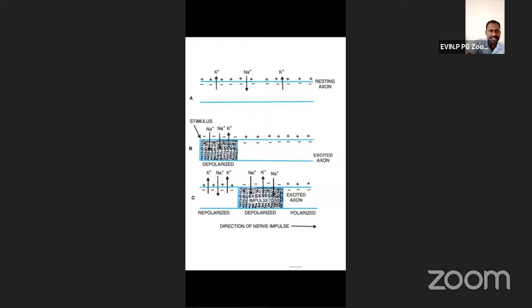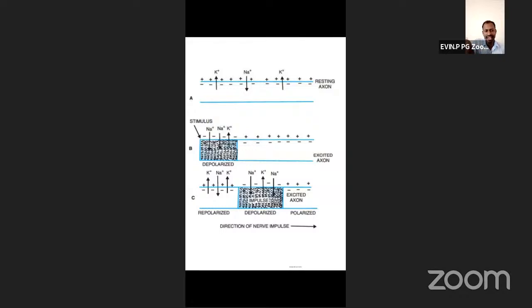Next one, the stimulus is applied. Now the stimulus is applied, so this condition was polarized. Now here you can see depolarized. What happens outside? What charge outside, positive or negative? Now the stimulus is applied, so outside is negative charge. So what is the reason?